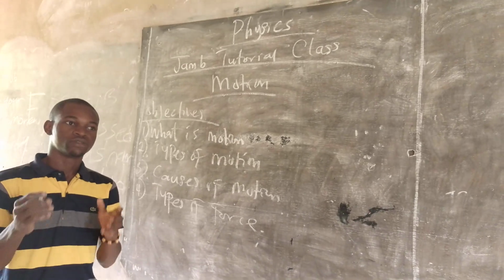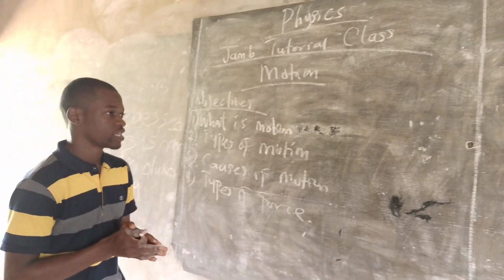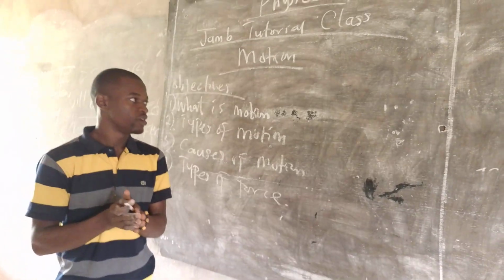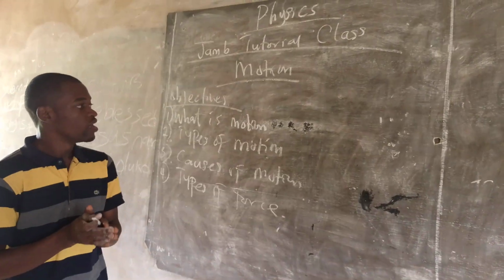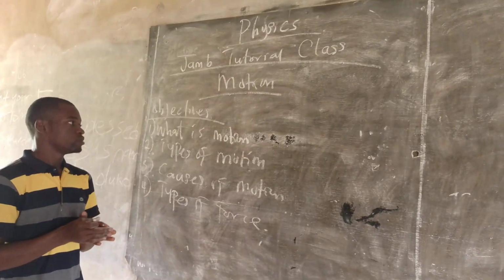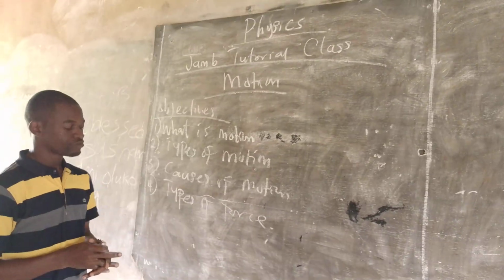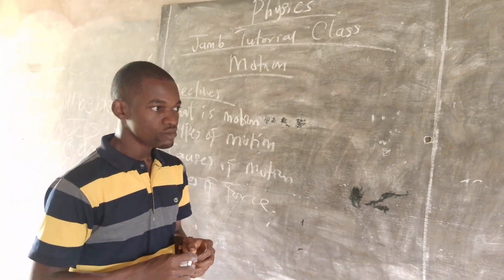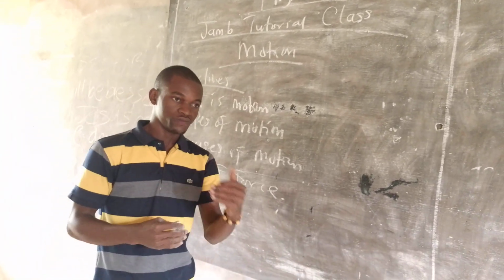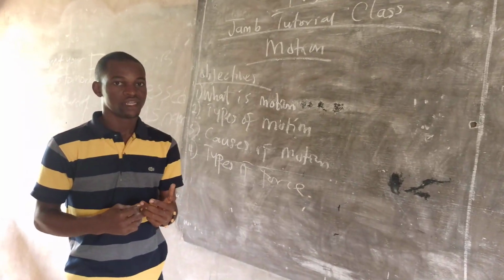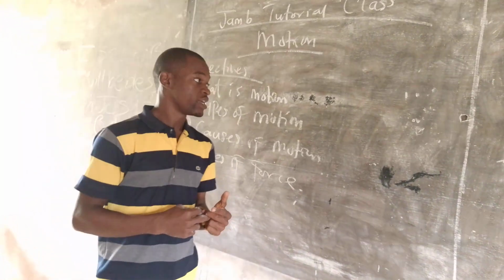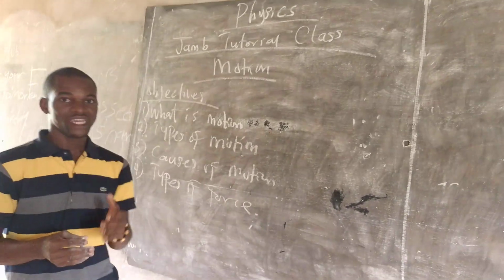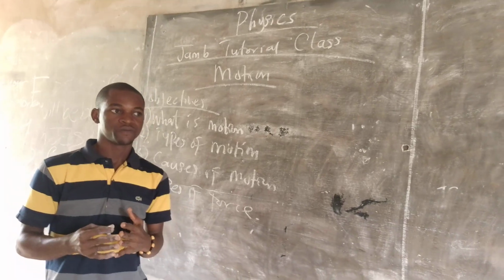Today we'll be talking about motion. As we all know, motion is a very basic aspect of physics. We're going to start with the first objective, which is: what is motion? What you need to understand about motion has to do with something that moves. It could be an object, it could be a person. From there we can say that motion is a change in the position of a body.